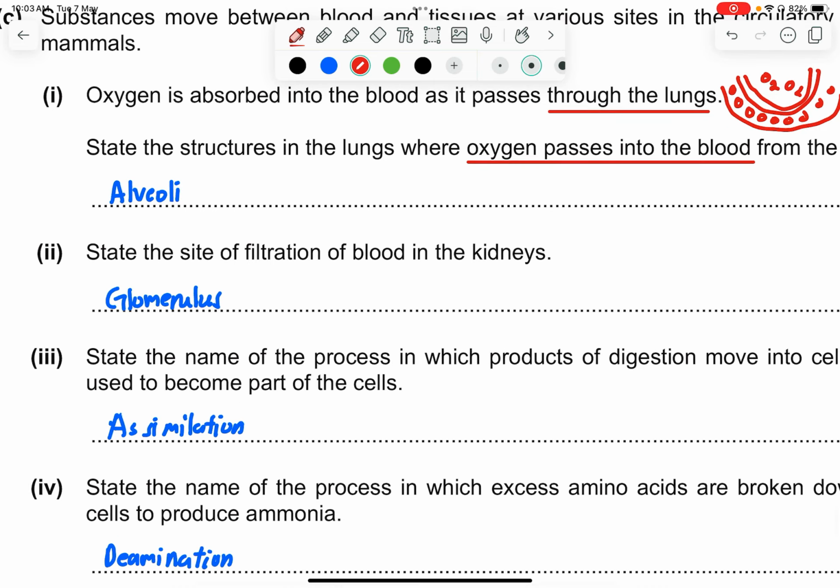Part 2. State the site of filtration of blood that undergoes the ultrafiltration in the kidney, which is the glomerulus, not the Bowman capsule. The Bowman capsule receives the filtrate.